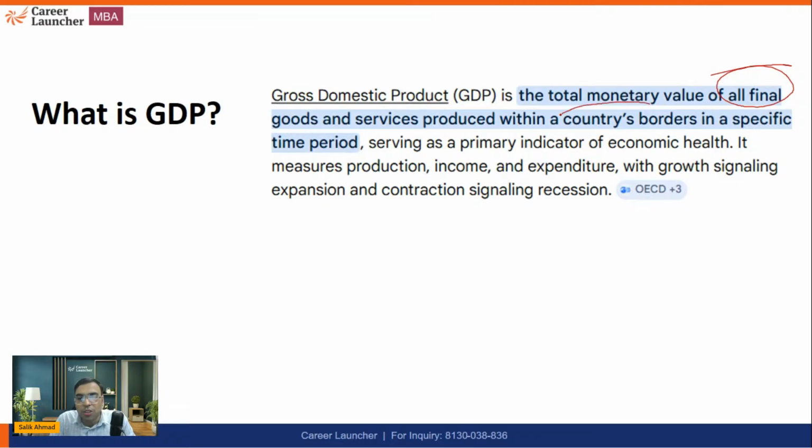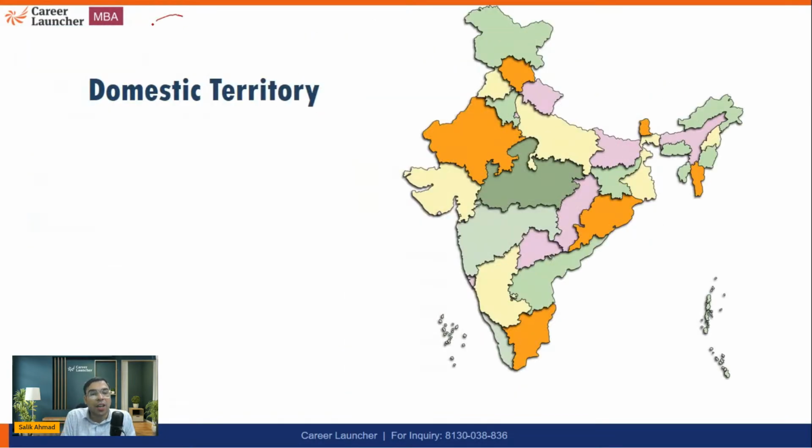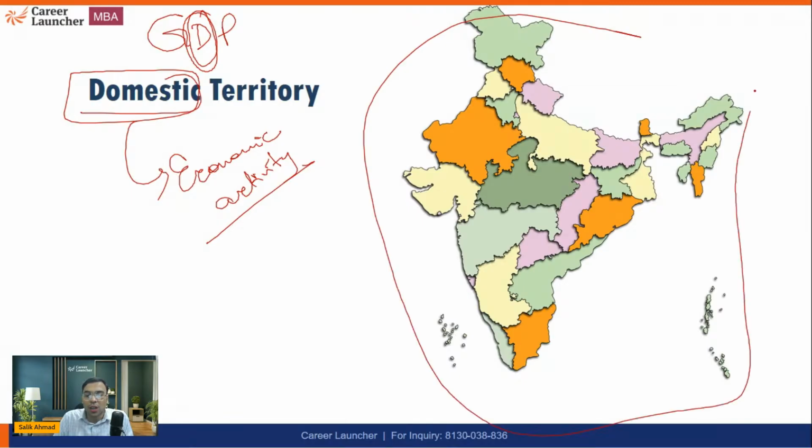Goods and services produced within a country's border. Now this is very important. What is a country's border? I've told you, when I'm saying GDP, gross domestic product, we are highlighting this domestic product, which means the economic activity should be happening in the domestic, it should be happening in India anywhere. For example, even if it is happening in Lakshadweep or Andaman, these are a part of India. So if any economic activity is happening there, that will be considered as part of GDP, that is gross domestic product. Okay, this is what you should be knowing.